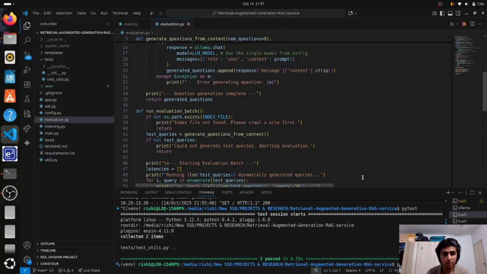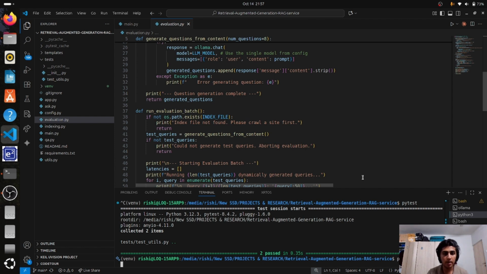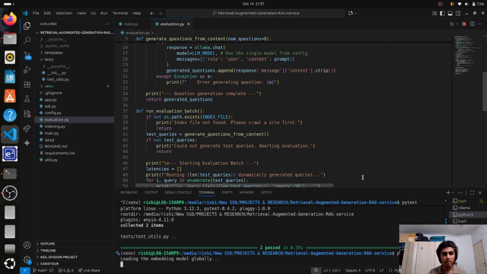Hello, my name is Aradhya Verma from the Manipal Institute of Technology, and this is a demonstration of the Retrieval-Augmented Generation, or RAG, service I built. The goal was to create a system that can crawl any website, understand its content, and then answer questions based only on the information it collected, complete with source citations.